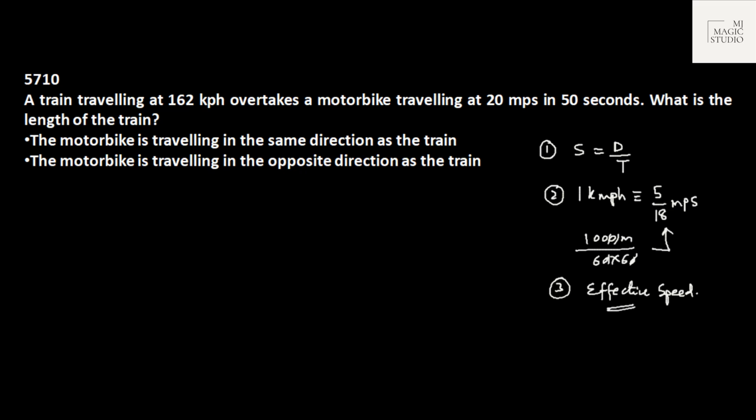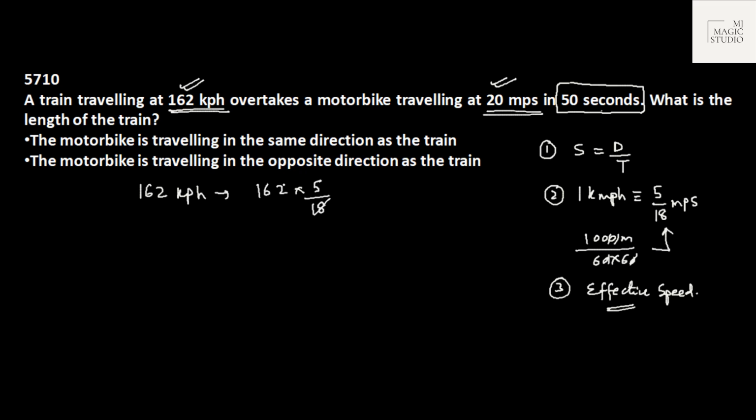A train traveling at 162 km per hour overtakes a motorbike traveling at 20 meter per second in 50 seconds. Whenever the time unit is in seconds, it's always judicious to convert your speed into meters per second. So first, 162 kph would be 162 into 5 by 18, that is 45 meter per second.